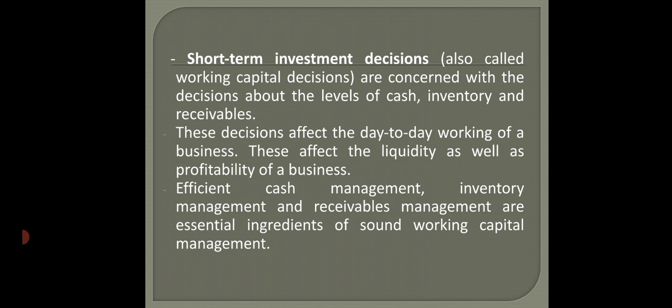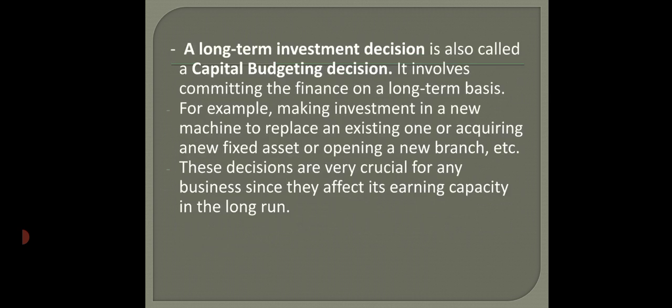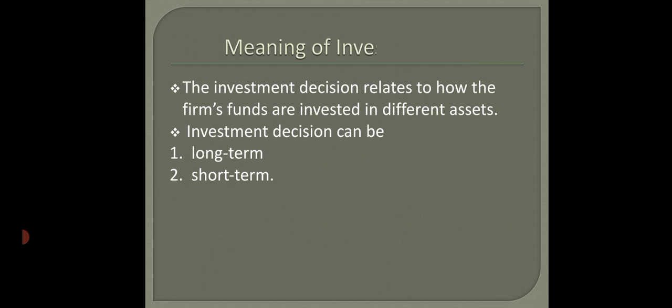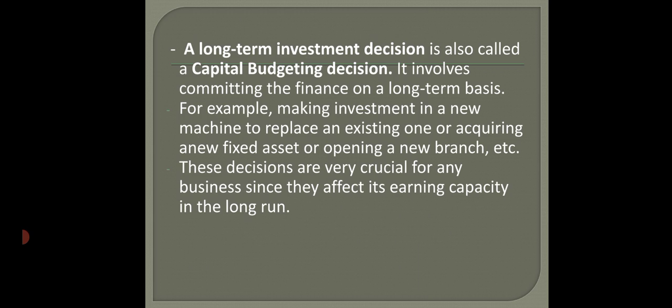capital management in the organization. So we'll see once again, investment decisions relate to how the firm's funds are invested in different assets. Those decisions are divided into two types: long term investment decisions and short term investment decisions.